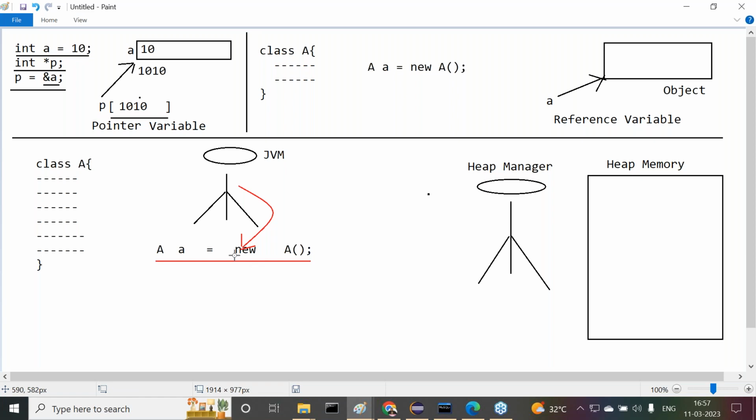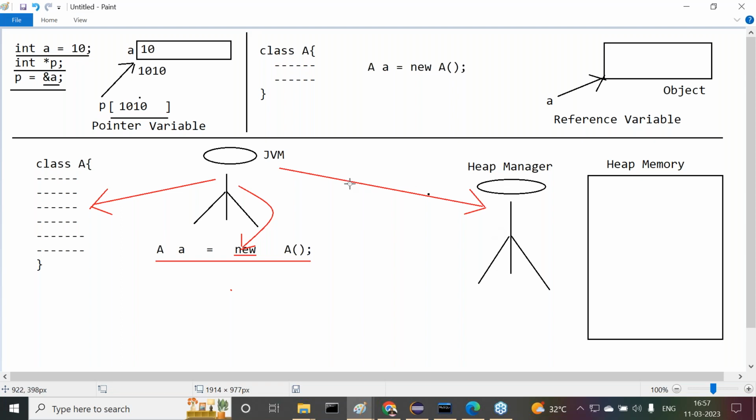Then JVM is executing the new keyword. The new keyword has the object creation functionality. As per that functionality, JVM will go to class A where it will recognize all the variables and everything. After understanding these class A details, JVM will request the heap manager to create an object for this particular class A. Get my point or not? When JVM executes this new keyword, as part of this object creation statement, it will ask the heap manager, I want to create an object. I need some object. An object is nothing but a block of memory. I need a block of memory in heap memory. Please assign that block of memory.